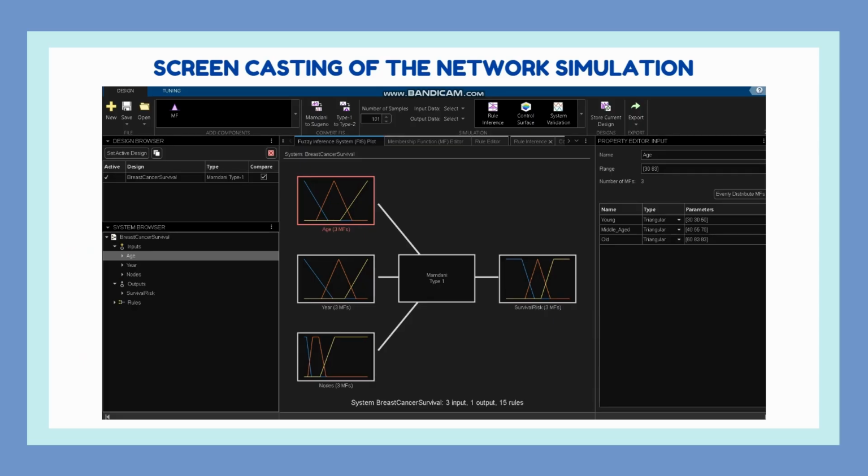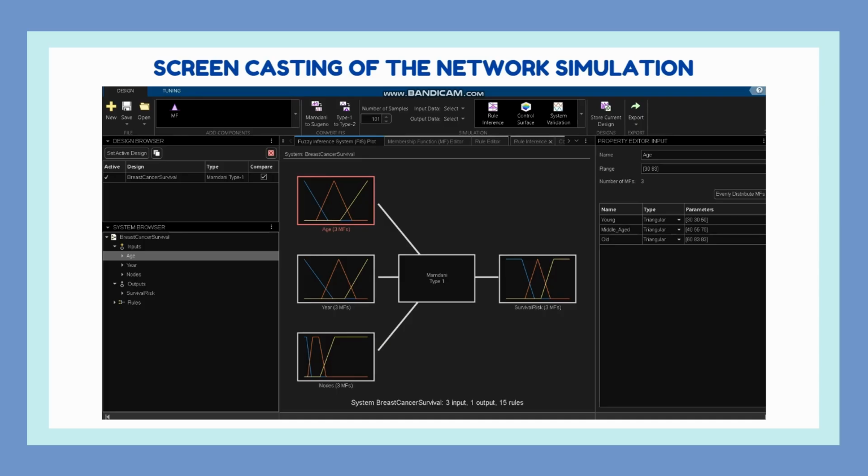Assalamualaikum warahmatullahi wabarakatuh. My name is Muhammad Wafiq bin Amrin, and today I will be explaining the breast cancer survival system inference fuzzy. So, on this fuzzy inference system plot page, it shows the overall structure of our Mamdani type 1 fuzzy inference system for predicting breast cancer survival risks.